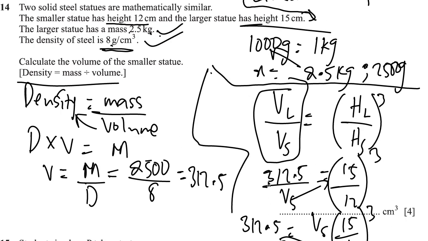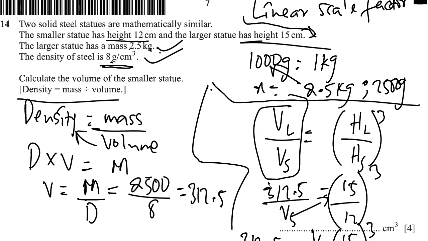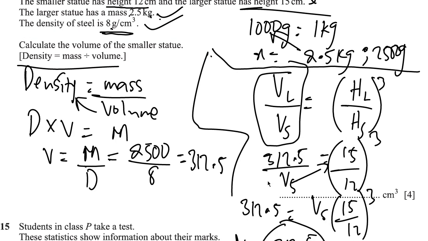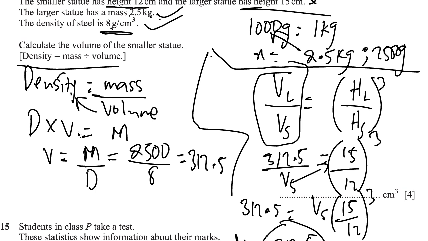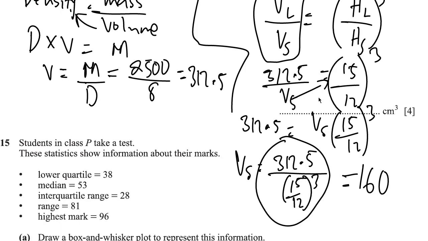I just wrote all this so that you could understand. When it comes to the exam, you do well to minimize your space. Just simply get the density, get the volume, and then understand that the volume is proportional to the cube of the linear scale.